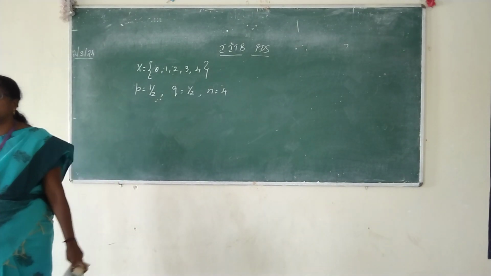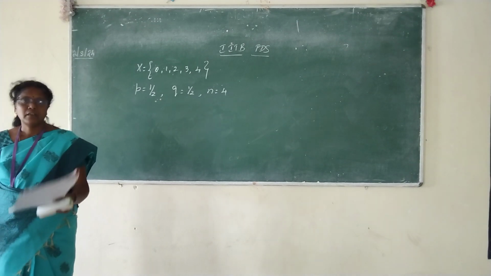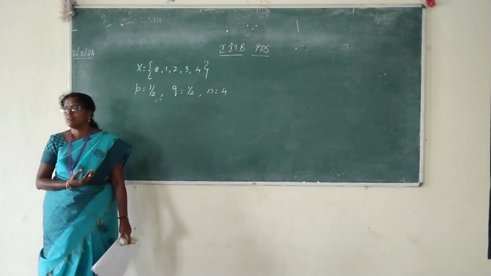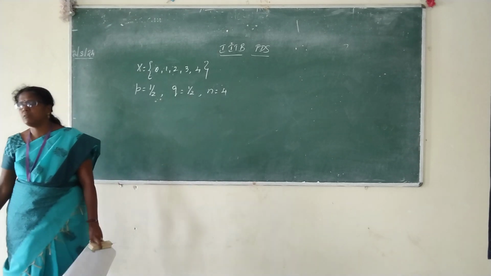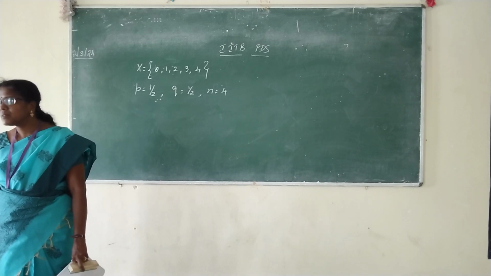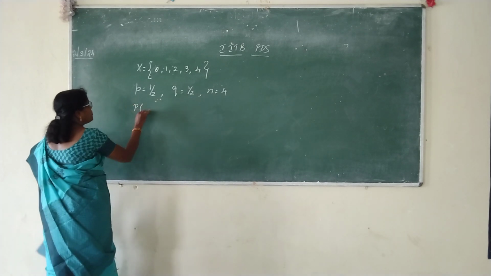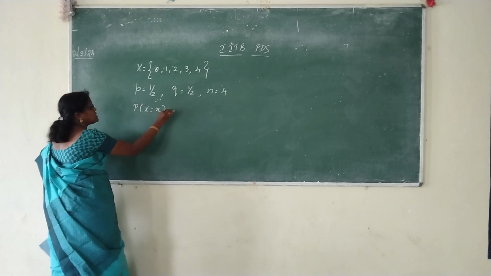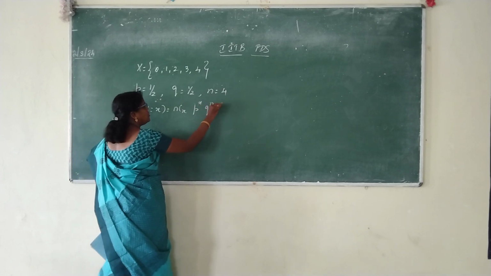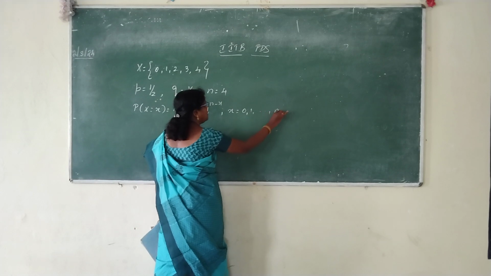Start with the first subdivision. We have got all the values. What is the first one to find? You want me to write the formula? Right, for binomial distribution, probability of capital X equal to small x is equal to nCx, p power x, q power n minus x, x varies from 0, 1, etc. to n.